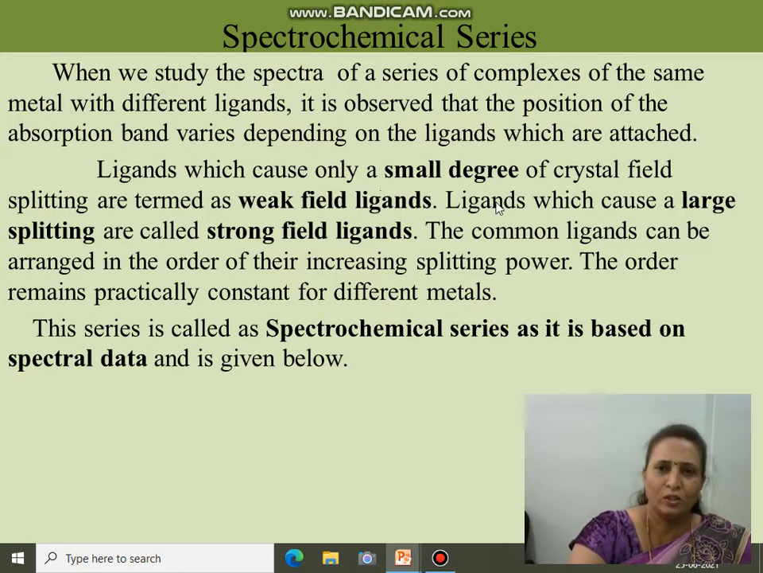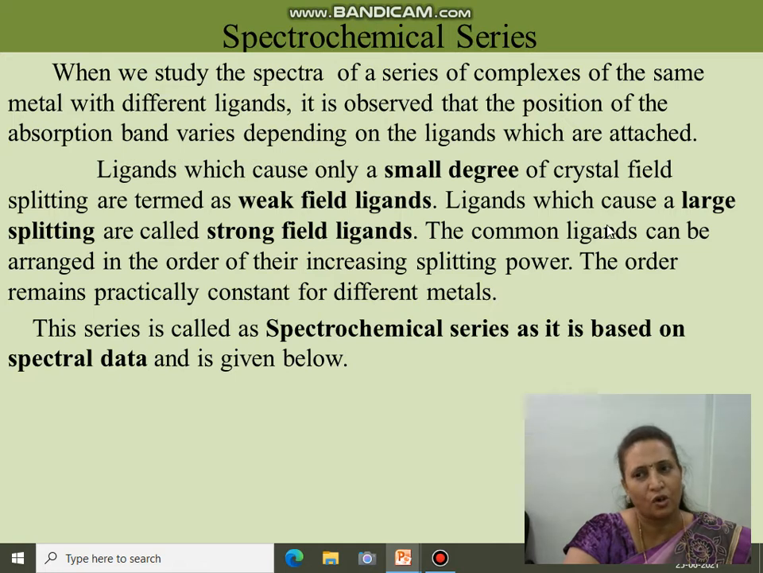A ligand which causes only a small degree of splitting is called a weak field ligand, which causes a small degree of crystal field splitting, whereas ligands which cause a large splitting are called strong field ligands. The common ligands are arranged in the order of their increasing splitting power. So one is the weak field ligand, the second one is the strong field ligand. Between these, there are ligands which are average. The order remains practically constant for different metals.